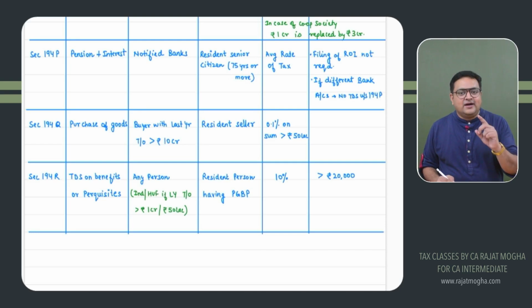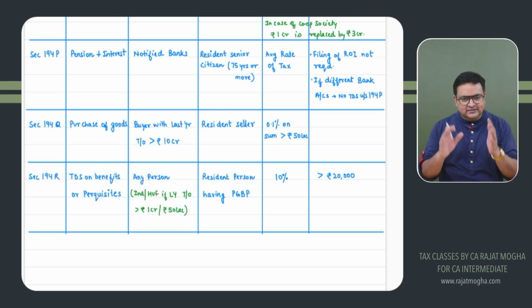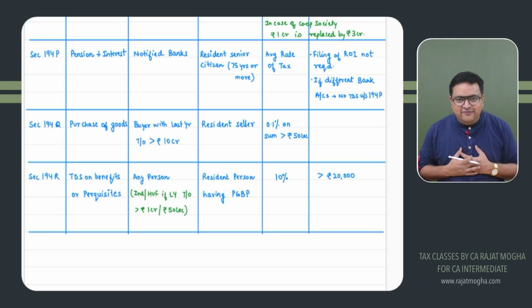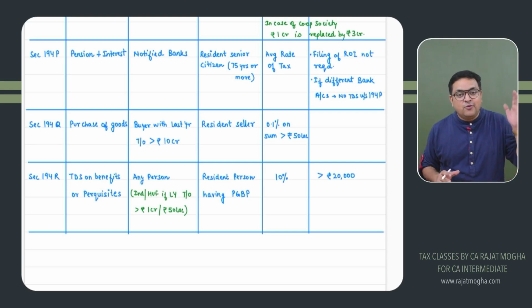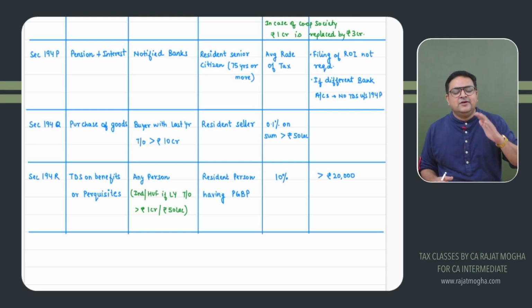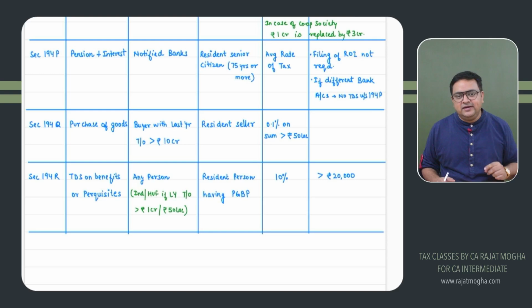Right? Last section, 194R. Any person who is giving gifts, benefits, perquisites, to whom? To any person who has business or professional income. That is, a person having PGBP income who is receiving any gifts, benefits, or perquisites. From whom? From any person. A company is giving them a gift, or a partnership firm is giving them a gift. They are liable to deduct TDS.